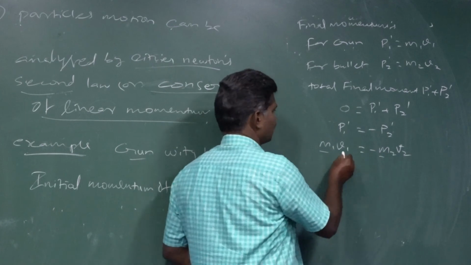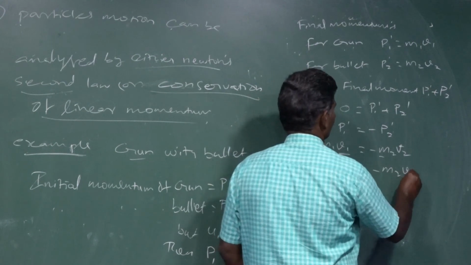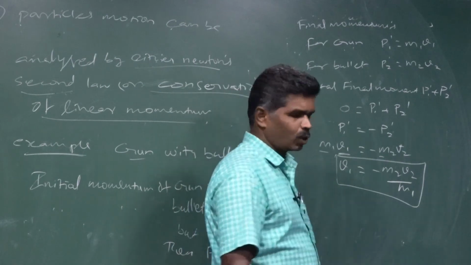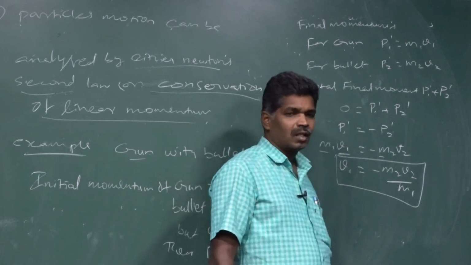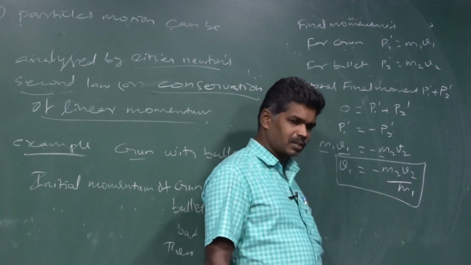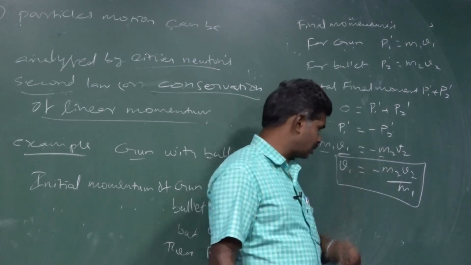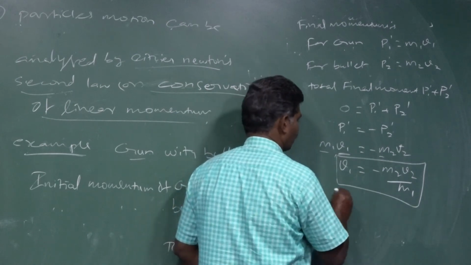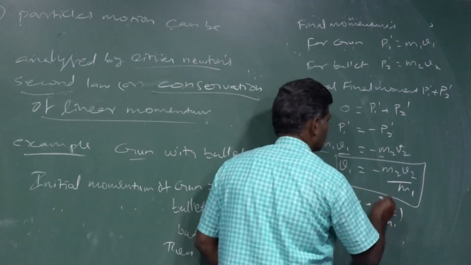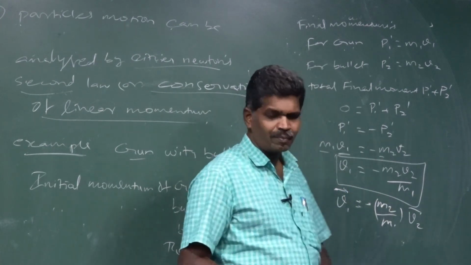There we are using that, we want to calculate that V1. V1 is equal to minus M2 V2 by M1. Based on this formula, if you substitute the known values, we will calculate that recoiling velocity. But what is the direction of that recoiling velocity? It is opposite to the direction of the velocity of that bullet. That's why in vector form, V1 vector equals minus M2 divided by M1 into V2 vector. That negative sign shows the two move in opposite directions.